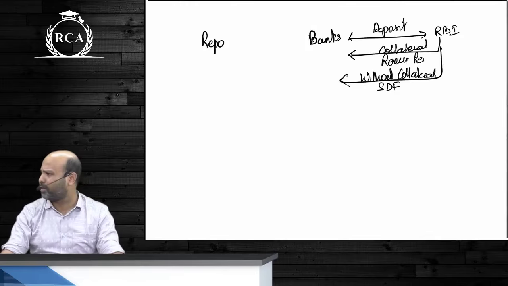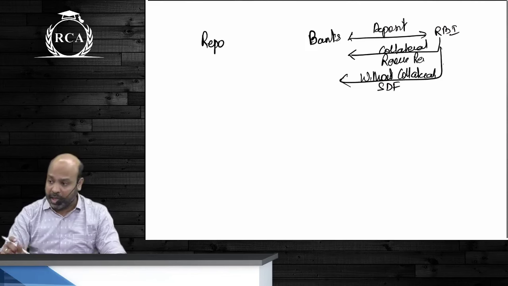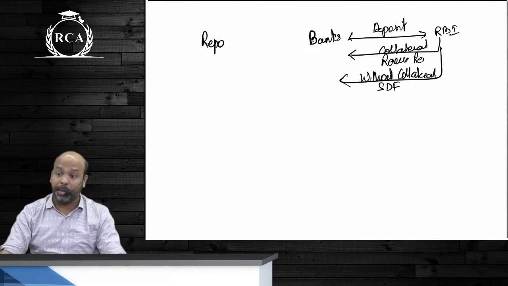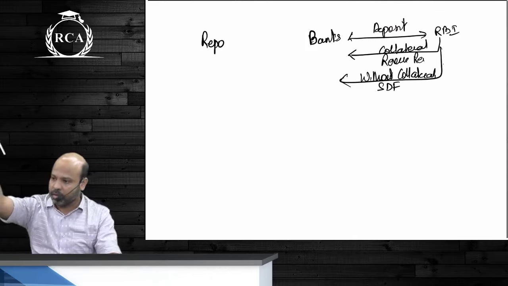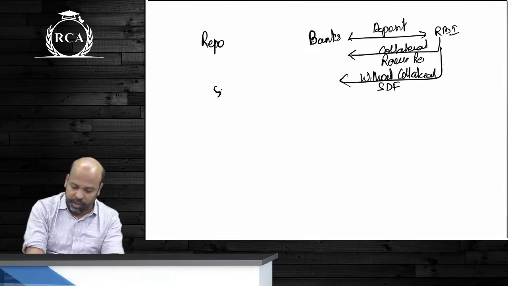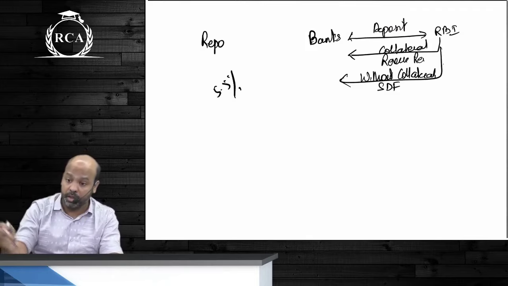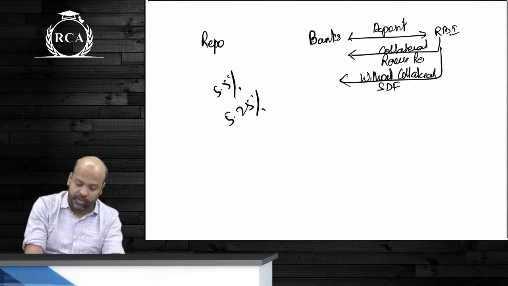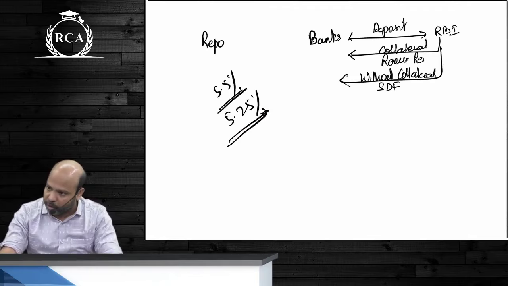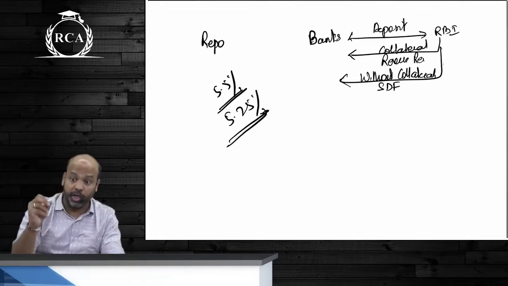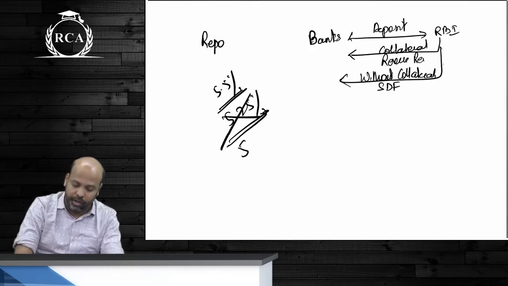The difference between repo rate and standing deposit facility rate is always 0.25%. The gap is increased sometimes when RBI does not want banks to park their excess money with RBI. Let's say repo rate is 5.5%. RBI is unhappy about the fact that banks are parking their money with RBI. Right now, standing deposit facility rate is, let's say, 5.25%. They want to discourage them from depositing money with RBI, and they want in turn to use that money to lend loans. Let's say they reduce it to 5%.